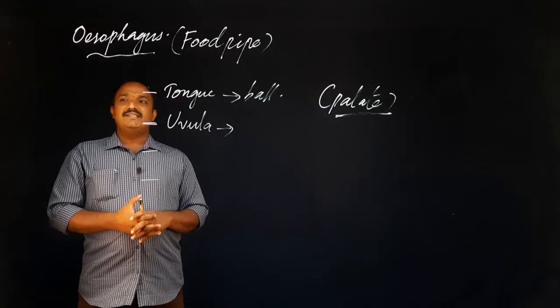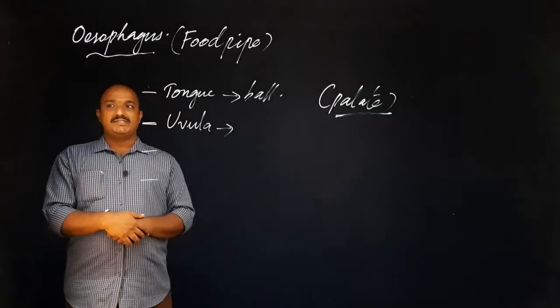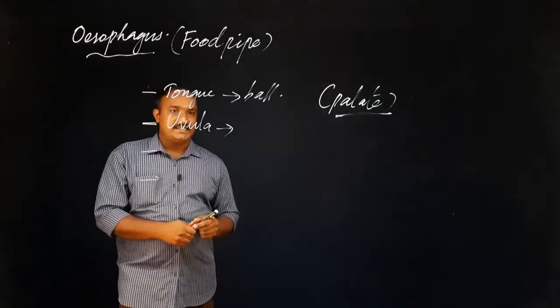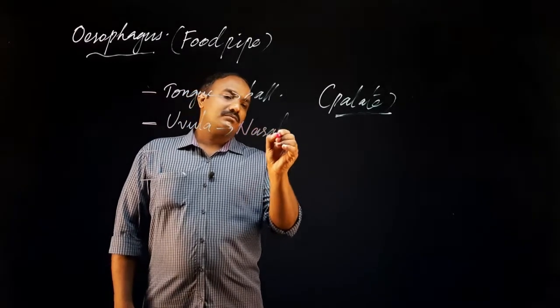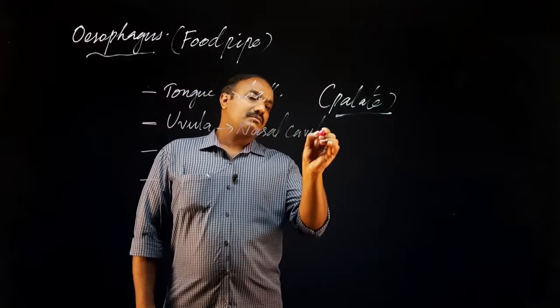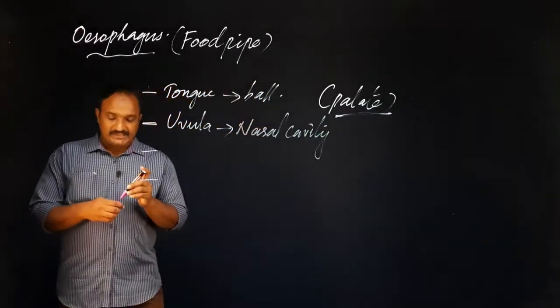Just before swallowing the food materials, the uvula covers the nasal cavity.